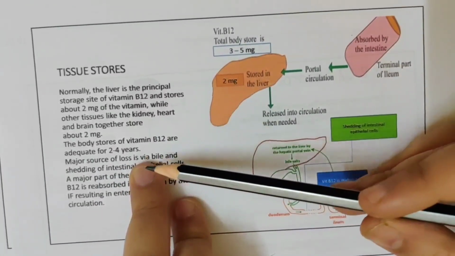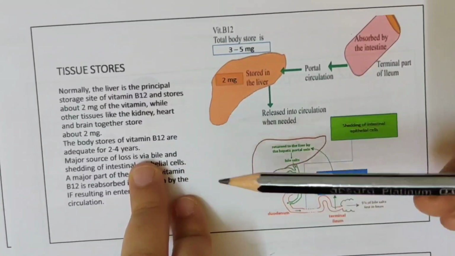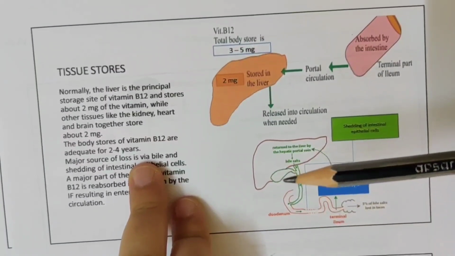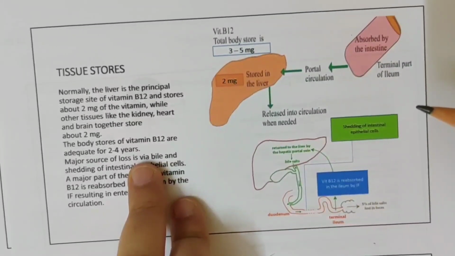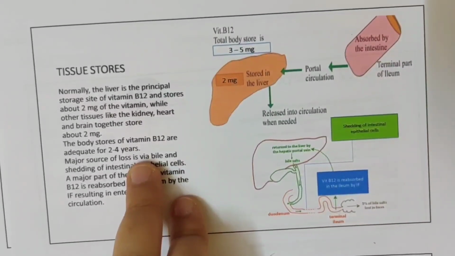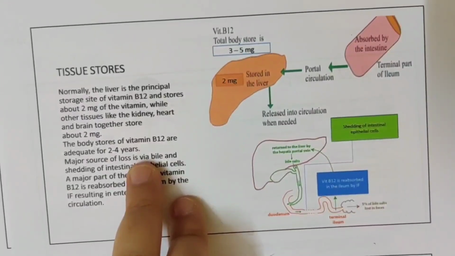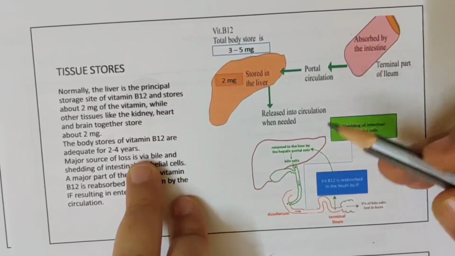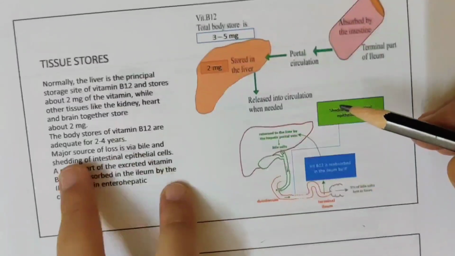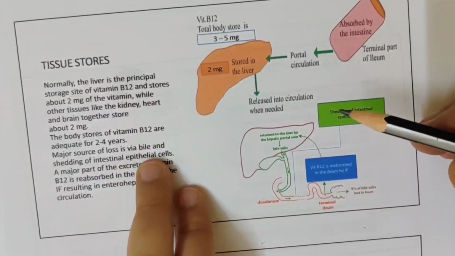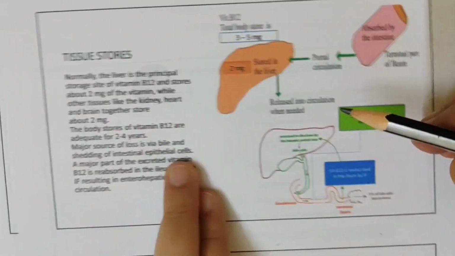Since they are adequate for 2 to 4 years, you will not see vitamin B12 deficiency instantaneously. If a person's vitamin B12 is low, that does not mean that in the coming 2 to 3 or 4 years he'll show all the signs and symptoms. Because it has stores, the body is getting vitamin B12 from these stores. So the major source of loss is via bile and shedding of intestinal epithelial cells.